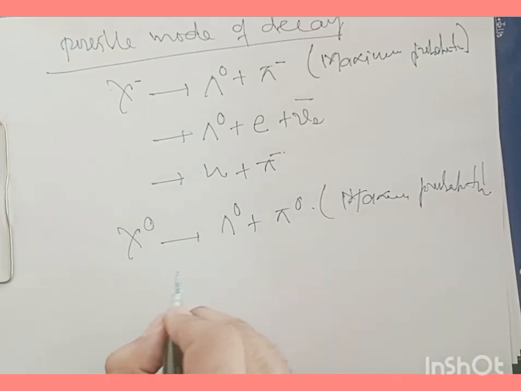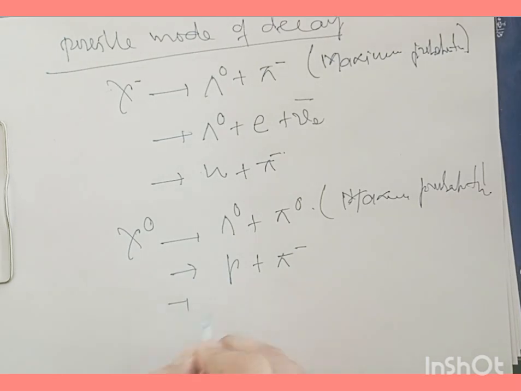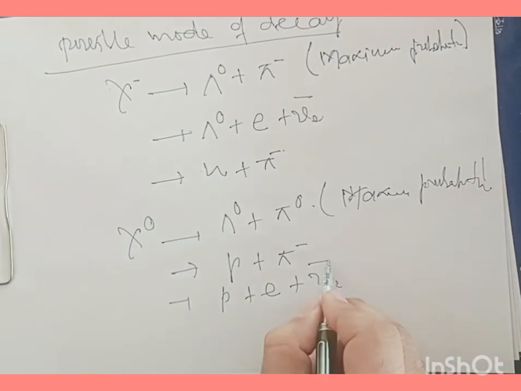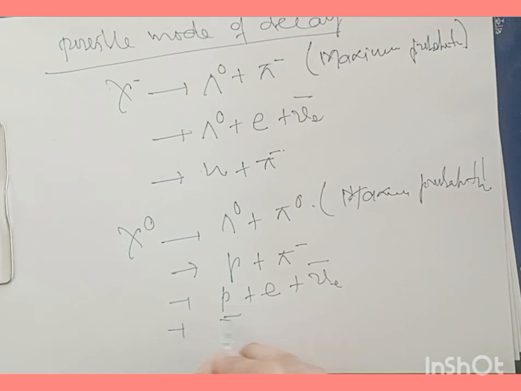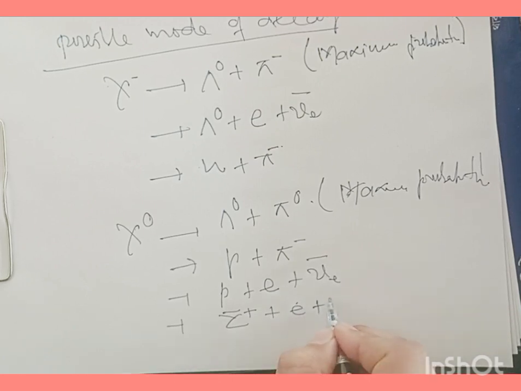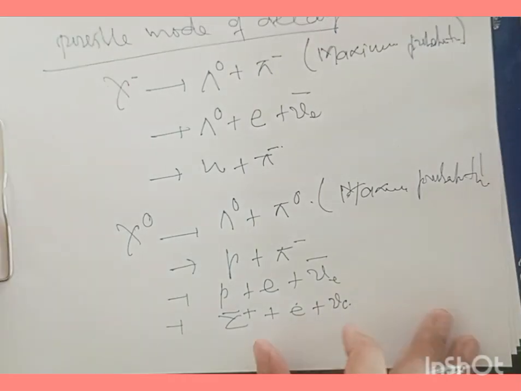And the others are proton and pi minus, proton, electron and anti-neutrino, and the other one is sigma plus, electron and anti-neutrino. Now, what we have is omega hyperons.